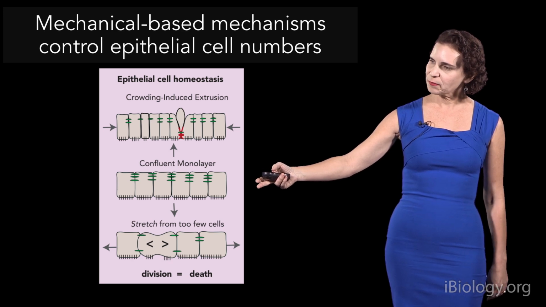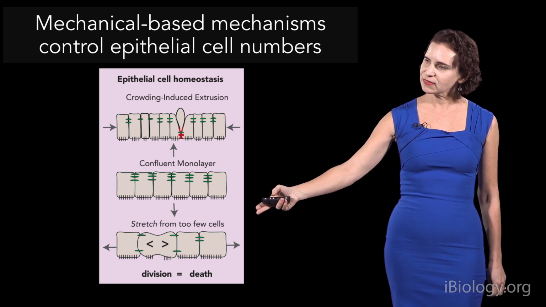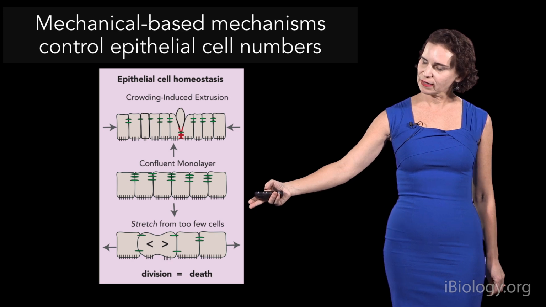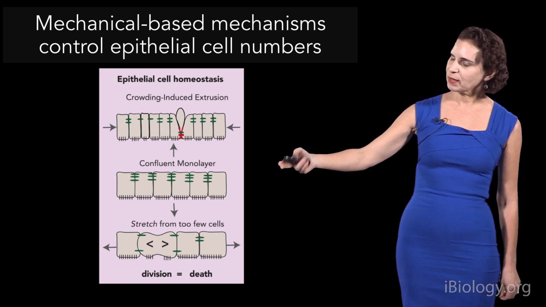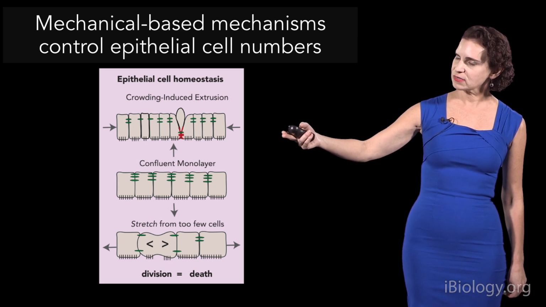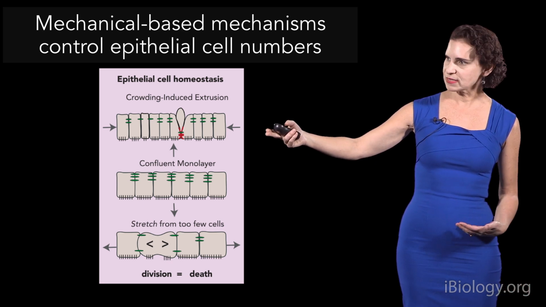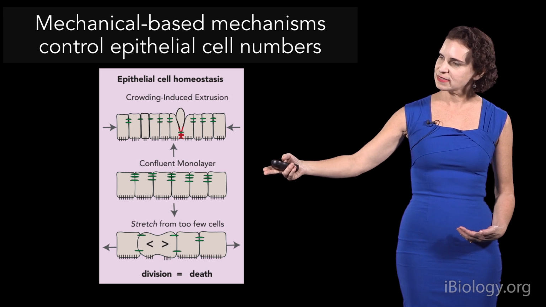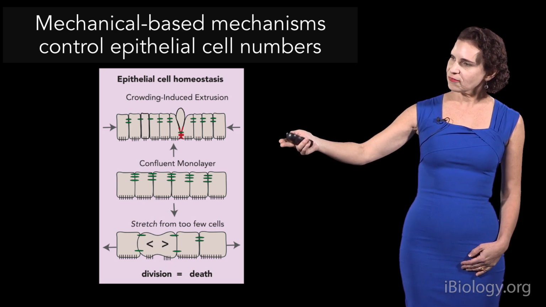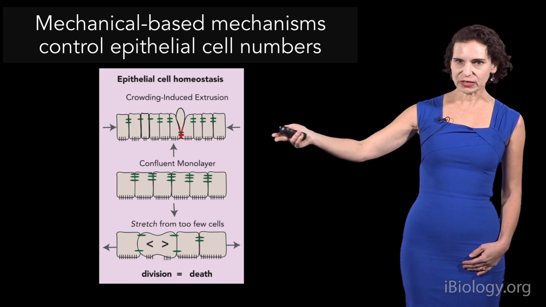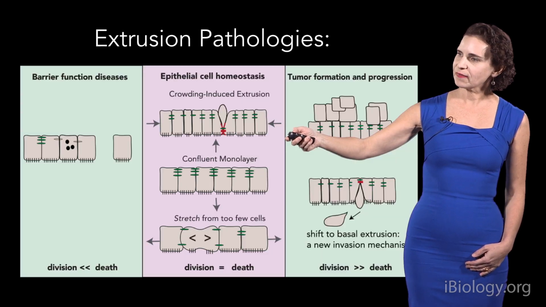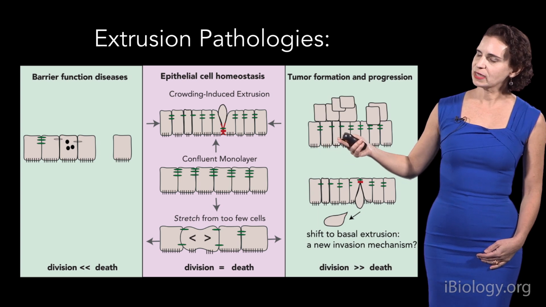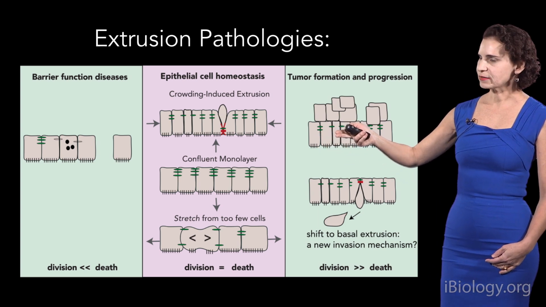If the cells become too sparse, they'll activate cells to divide by sensing cell stretch to get back to these numbers. And if they become too crowded, they'll activate cells to extrude to get rid of these cells to go back to these densities. Now, if these processes are really critical for maintaining these constant numbers, you could imagine that different diseases could result if this was not maintained.